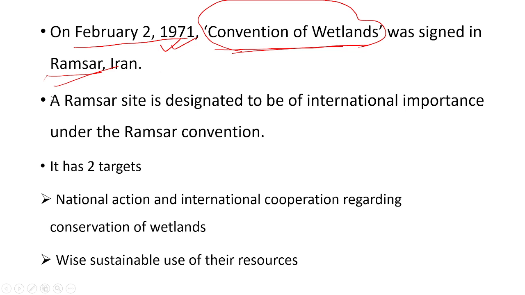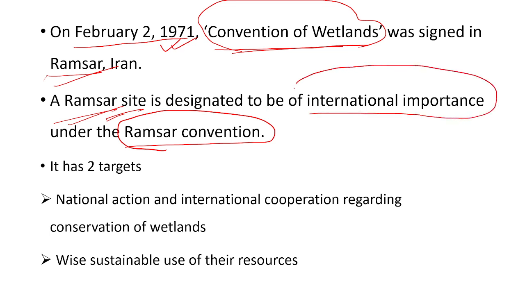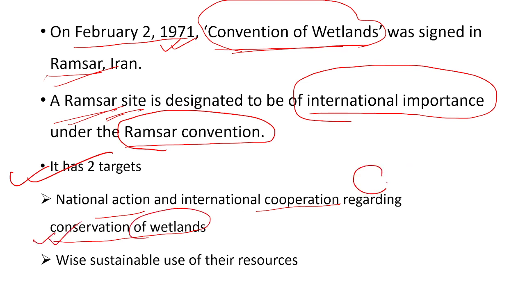A Ramsar site is designated to be of international importance under the Ramsar Convention. The convention is known as the Ramsar Convention, and a site designated as a Ramsar site has international importance. Such a site has mainly 2 targets. The first is national action and international cooperation regarding the conservation of wetlands.